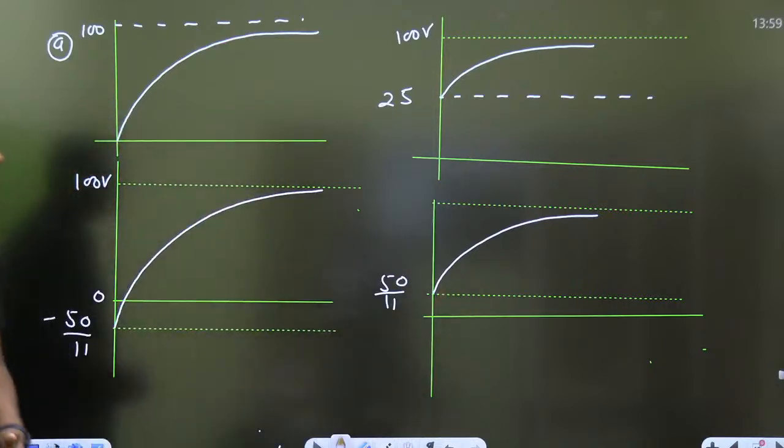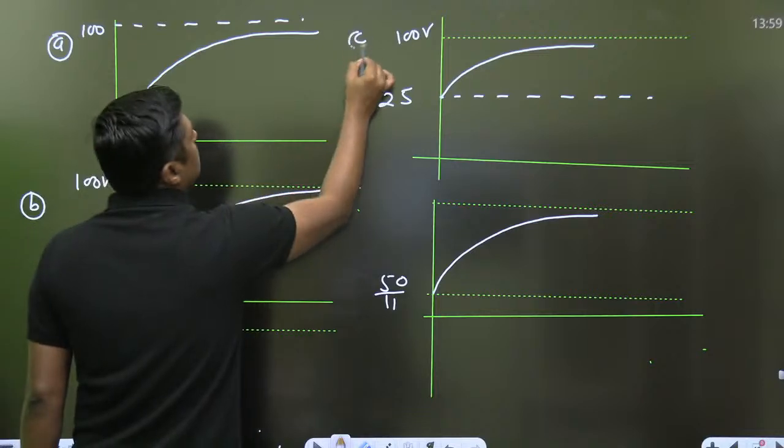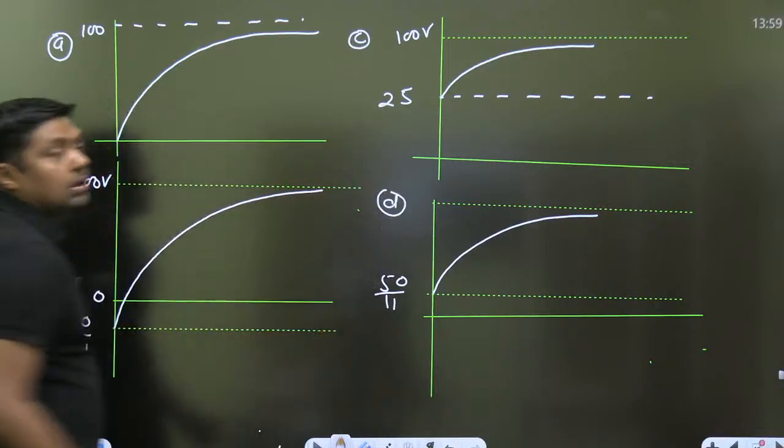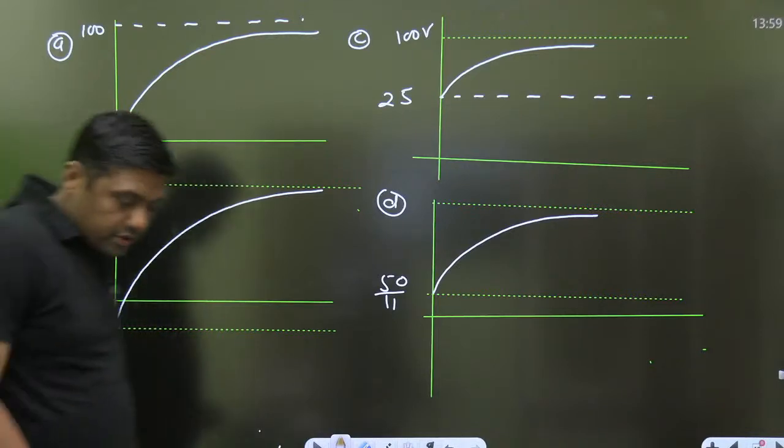Now, which answer is correct, everyone? Which answer is correct? A, B, C, D. Which answer is correct for this question?